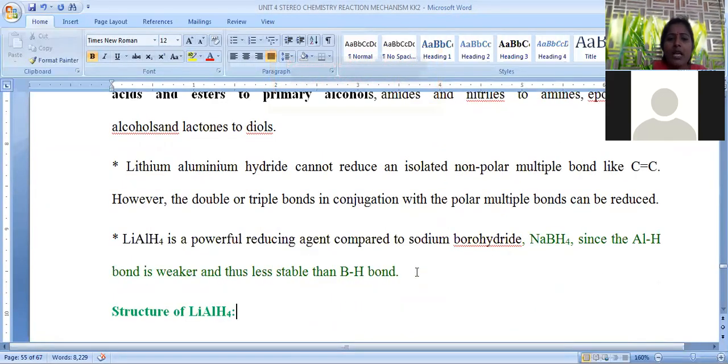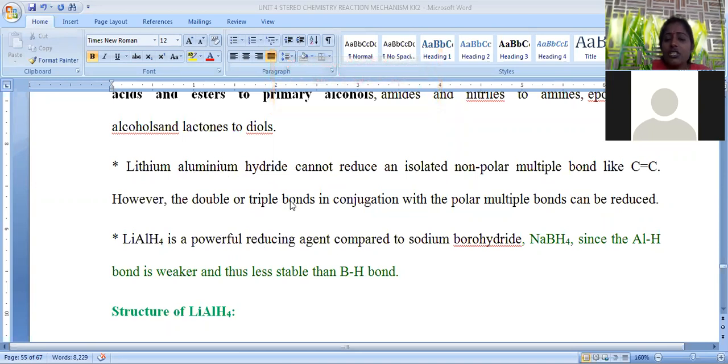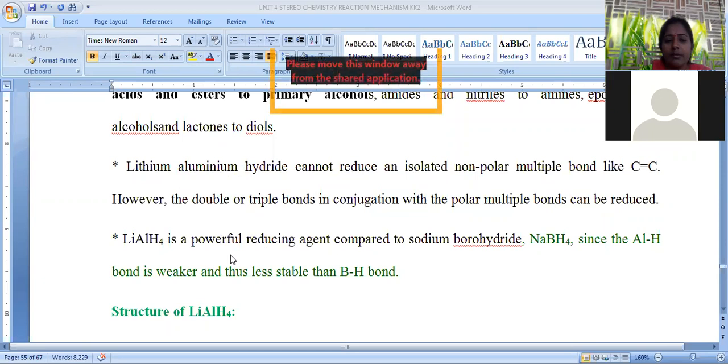Lithium aluminium hydride cannot reduce isolated non-polar multiple bonds. Non-polar multiple bonds are, for example, a carbon-carbon double bond, where there is no polarity. Both are exactly equal. Charge will not be separated. In that case, reduction is not possible. That means lithium aluminium hydride is not selective for alkene and alkyne reduction. It is very selective for reduction of carbonyl compounds, acids, esters, amides and nitriles. These compounds get reduced by lithium aluminium hydride.